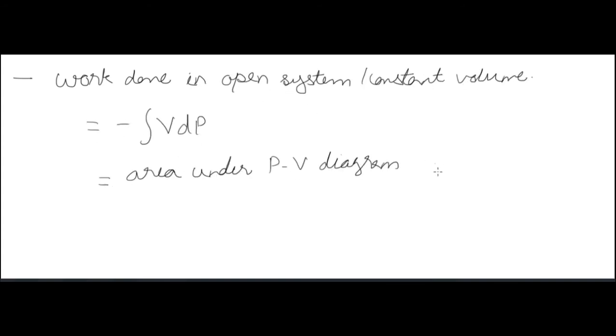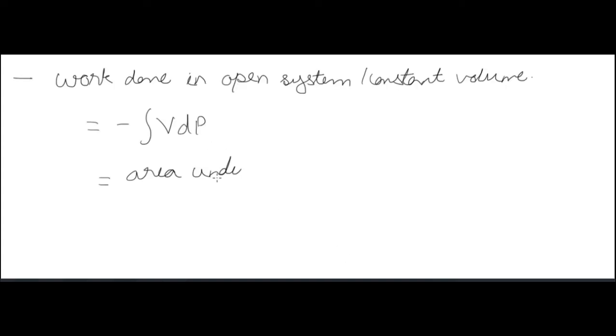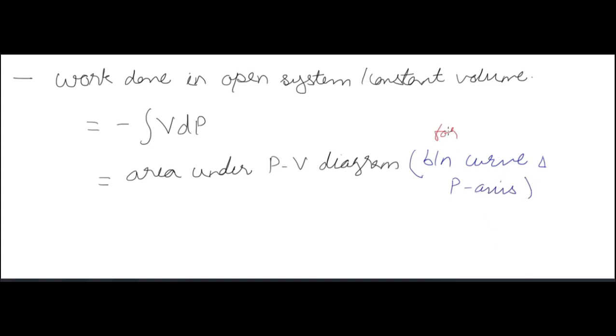Now, work done in an open system or closed volume. We have established the formulas for work done in a closed system for various processes. Now we have work done in an open system. Work done in an open system or constant volume is minus integral of V dP, where V is volume and dP is change in pressure. So this is the area under the PV diagram, meaning the area between the curve and the P-axis.